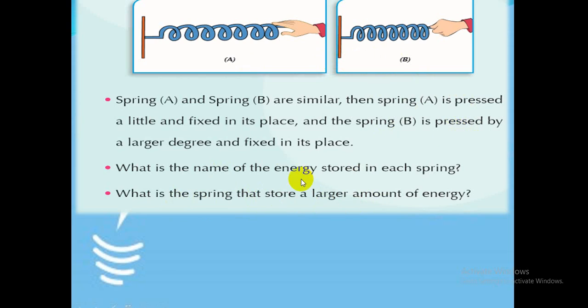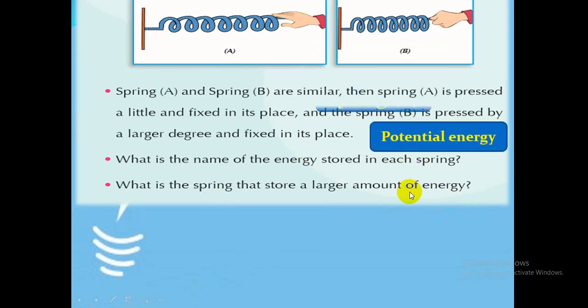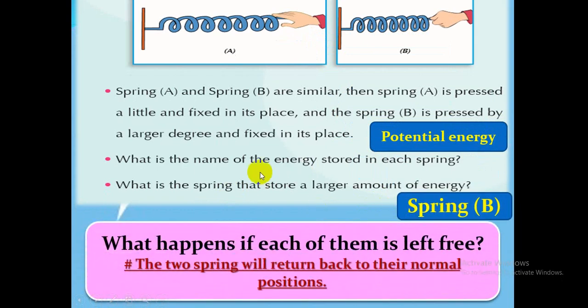We said by increasing the work on the spring, the stored potential energy will increase. What will happen if each of them is left free? The two springs will return back to their normal position, no pressing.